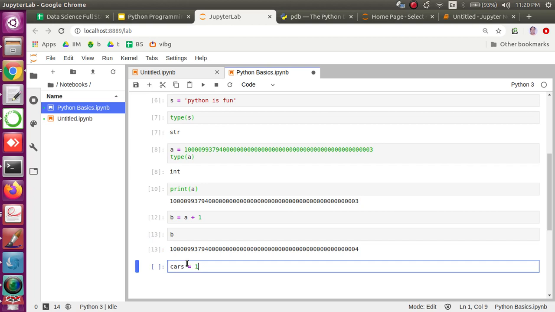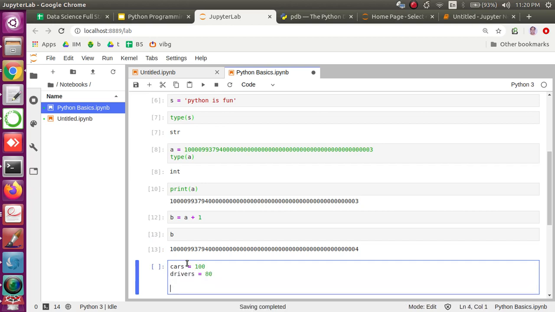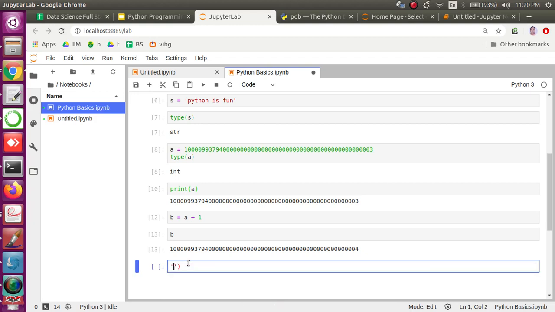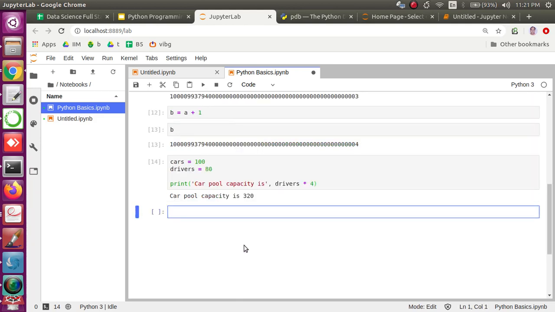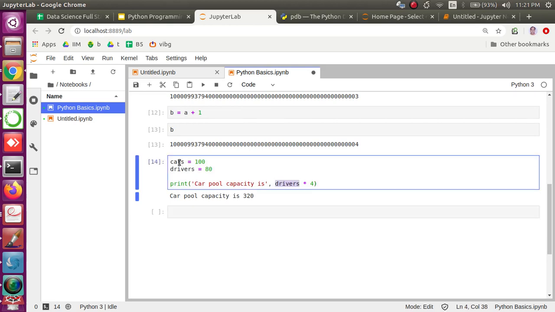For example, let's say I have another couple of variables here, drivers equal to 80, and I want to print the carpool capacity, which is drivers times 4. That's how one can calculate the carpool capacity. So these are called variables. The rules are almost similar to any other programming language for variable names.